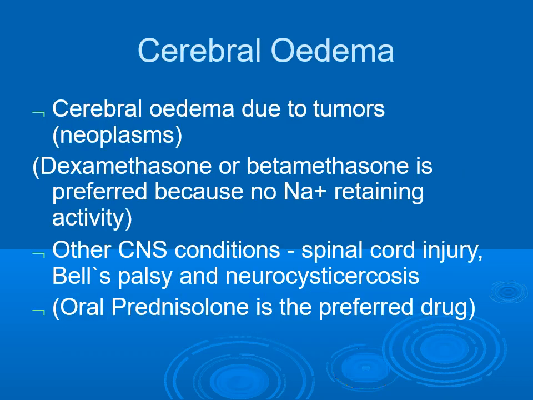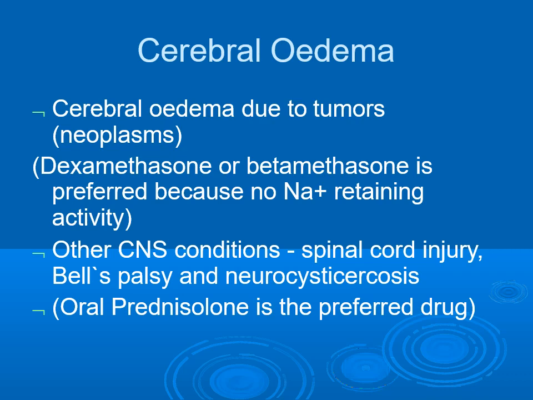Cerebral edema. Use of steroids in cerebral edema due to tumors or neoplasms is justified. Dexamethasone or betamethasone is preferred because they have no sodium retaining activity. Other CNS conditions like spinal cord injury, Bell's palsy and neurocysticercosis.